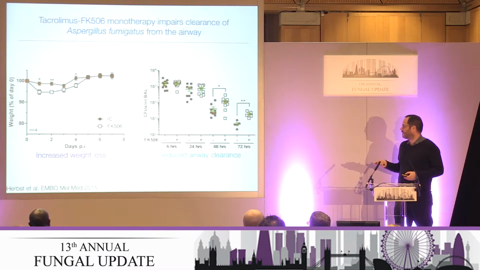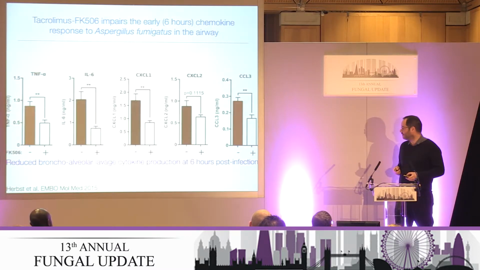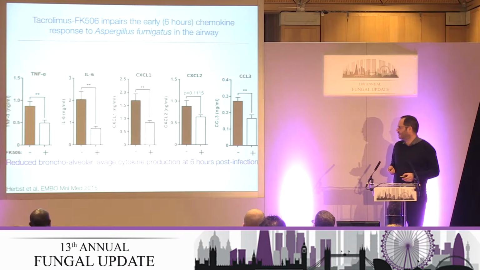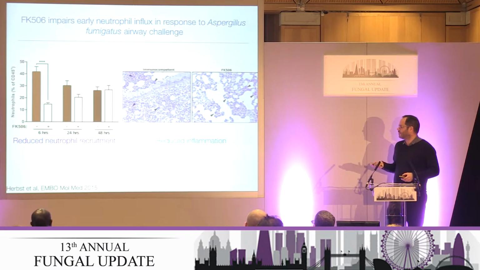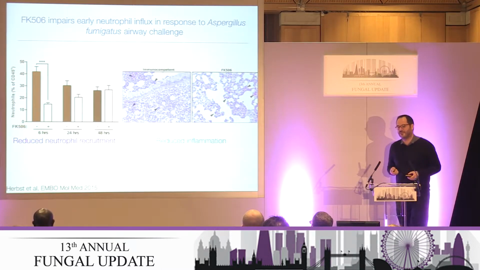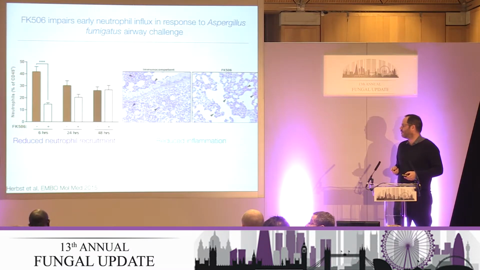We showed that the calcineurin inhibitors, as well as the steroids, were having an effect. Calcineurin inhibitors such as FK506 impaired fungal clearance, and there was increased weight loss in a calcineurin inhibitor-treated animal, although these mice didn't succumb to infection. In parallel, we showed that within the airway, the calcineurin inhibitors seem to block all of the main cytokine and chemokine responses to fungal challenge intranasally, and that this was associated with a very impaired neutrophil recruitment early on in infection. The calcineurin inhibitors blunt your neutrophil recruitment in the lung for some reason.